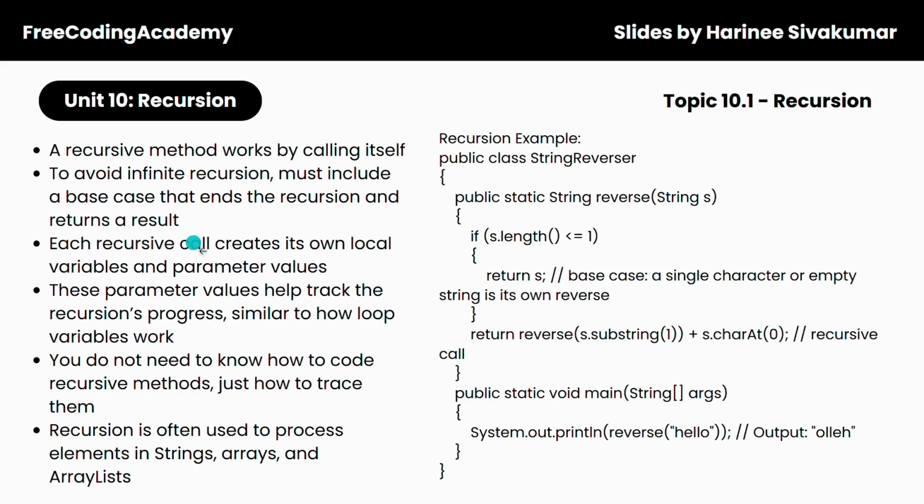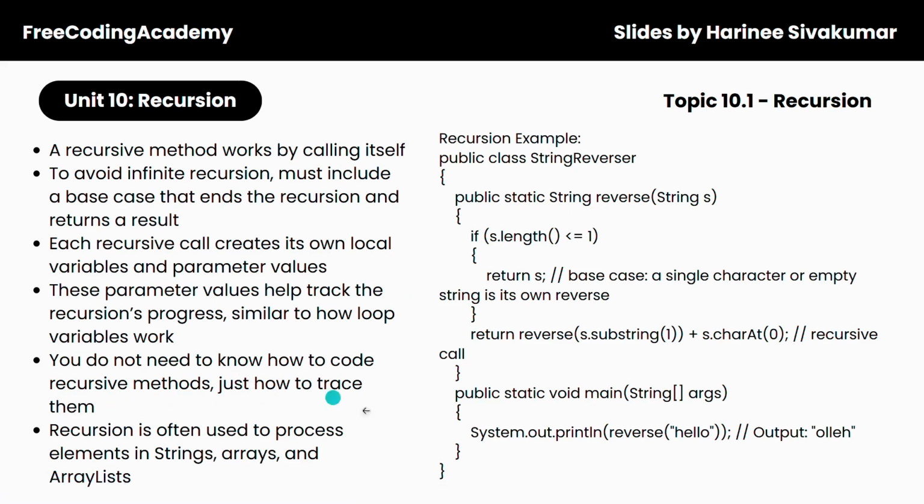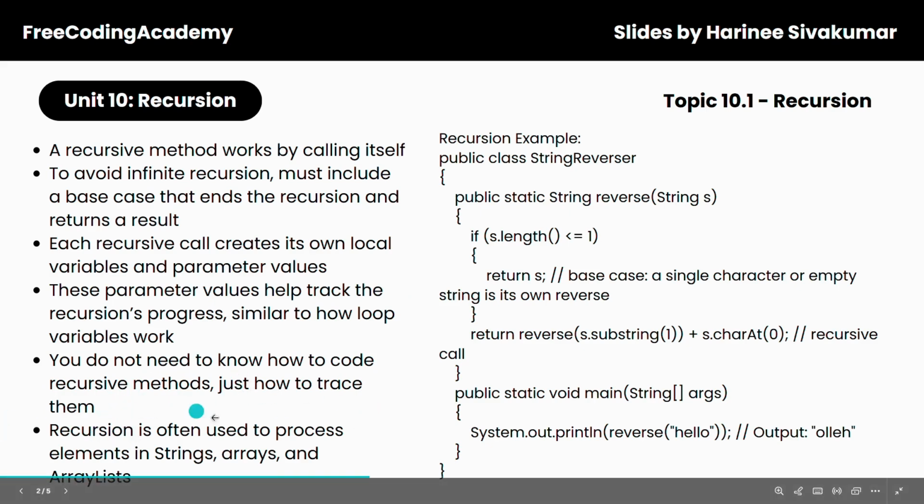So each recursive call creates its own local variables and parameter values. These parameter values help track the recursion's process, similar to how loop variables work. So you do not need to know how to code recursive methods, just how to trace them. Recursion is often used to process elements in strings, arrays, and array lists.